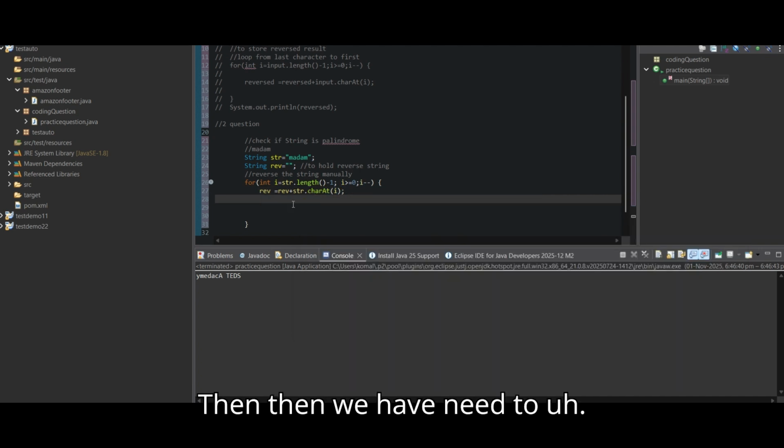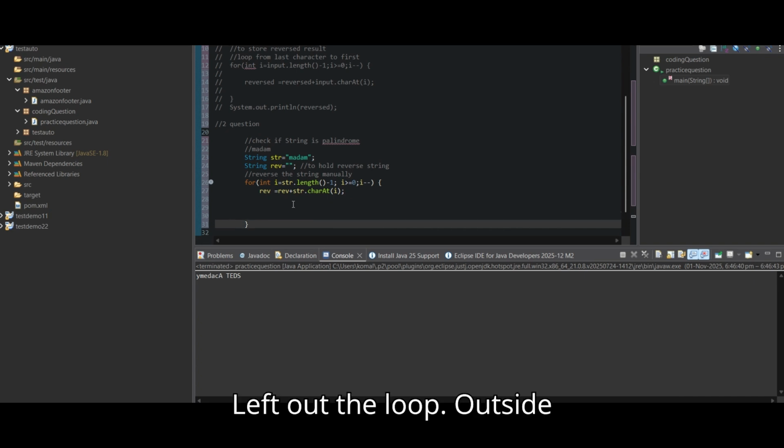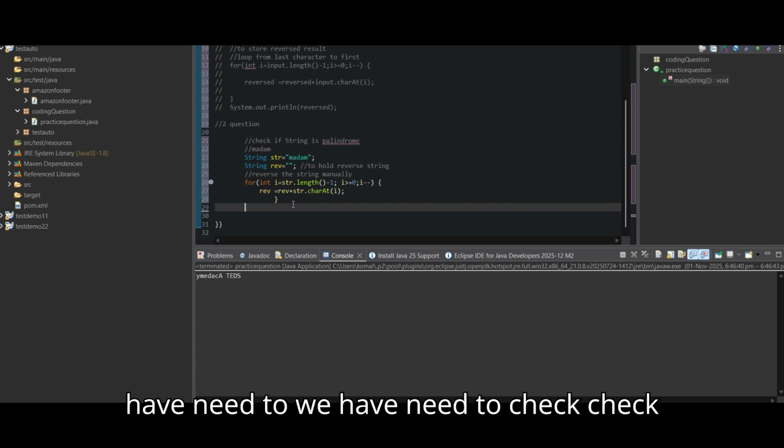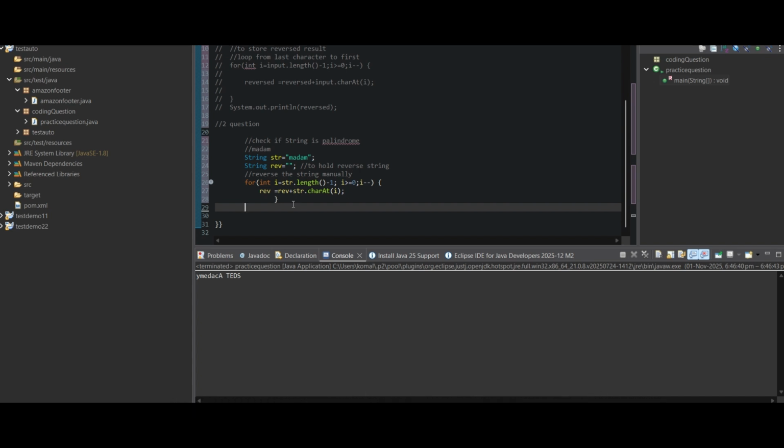Then we leave the loop. Outside the loop, we need to check if both are the same.